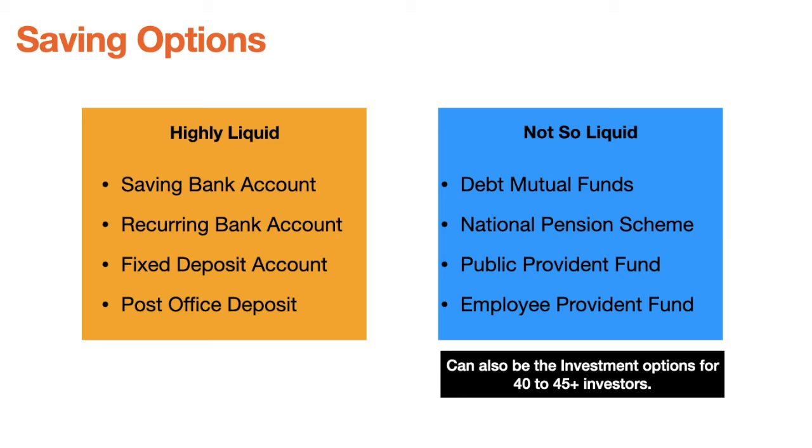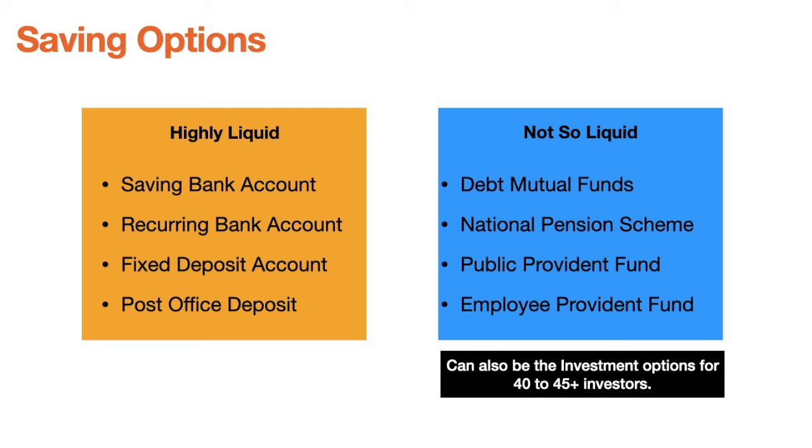And the saving amount which you don't have to withdraw in the next 10 to 15 years can be invested in not so liquid funds because they give a bit higher return. Also, I would like to mention that people whose age is more than 40 or 45 can invest their money, I'm not talking about saving now, I'm talking about investment, in the blue box products, because for them financial security is more important than growth. Their retirement is very close, because in the next 10 to 15 years they are going to retire. So right now it's time for them to start securing their money instead of risking it. That is the whole idea behind this.